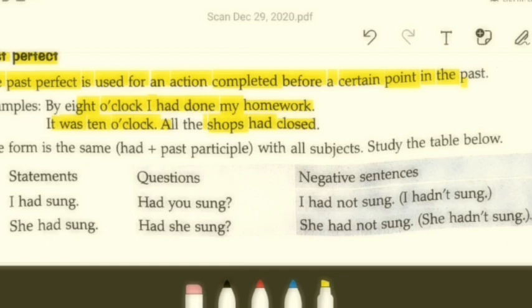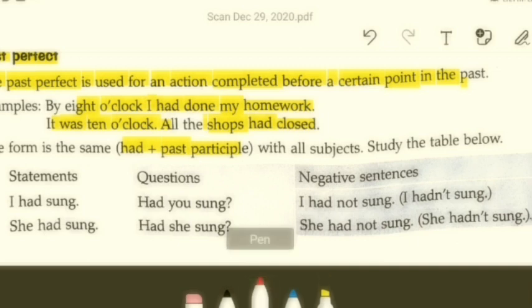Okay, remember, the form also is important here. So what do I mean by form? The form is the same. It is had plus past participle, of course the third form. It goes like this: I had sung. Sing, sang, sung. Clear? Present, past, past participle.